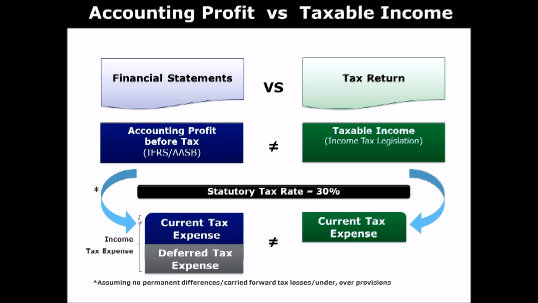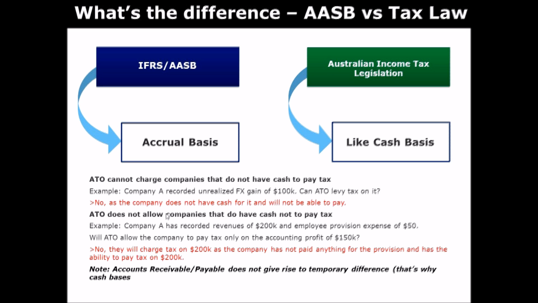So what's the clear difference between these two different types of rules, right? So international financial reporting standards, or AASB or US GAAP, they all use accrual basis, right? Maybe you can recall what accrual basis is from the lecture that you were taking at uni or stuff like that. So accrual basis is a basis that you record things when it's incurred or earned regardless of the cash flow, right?